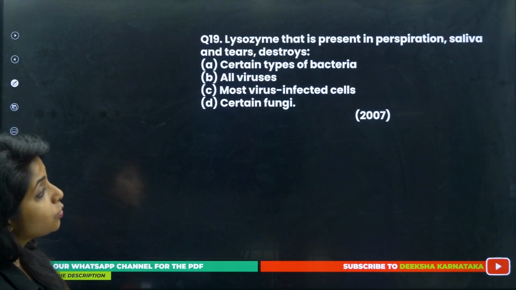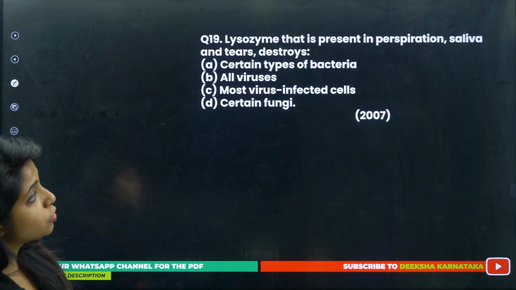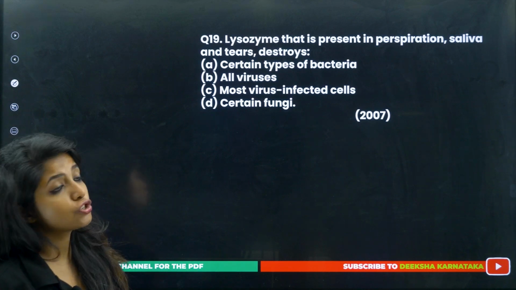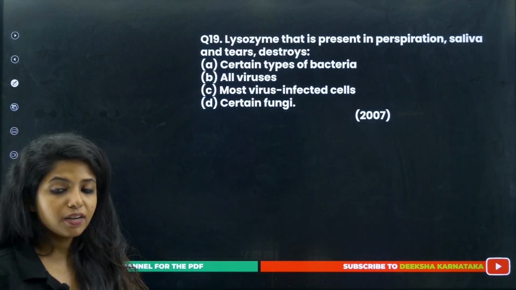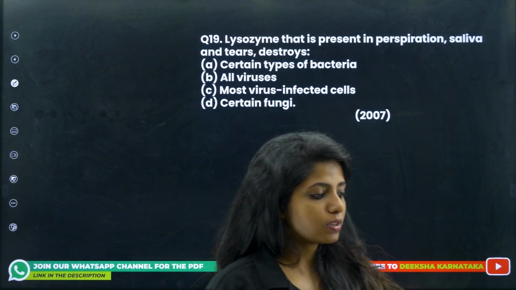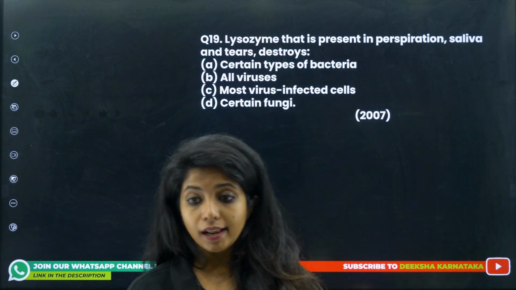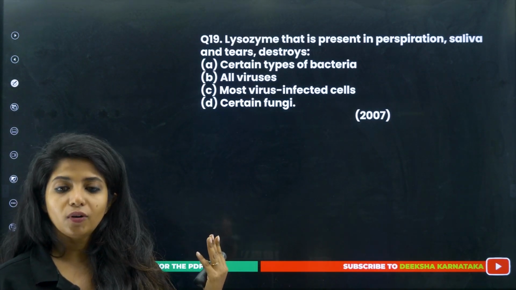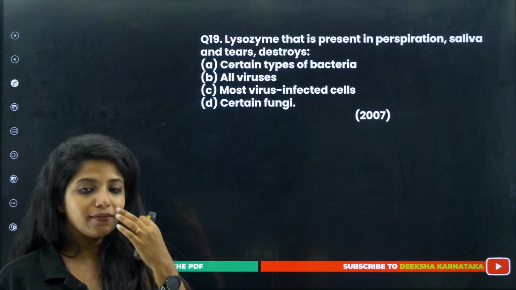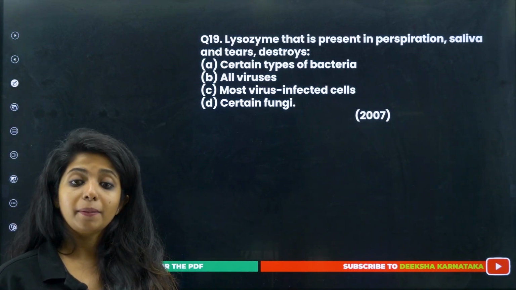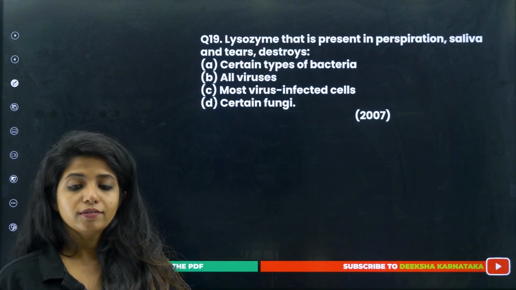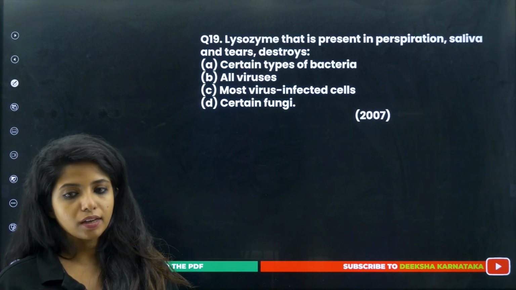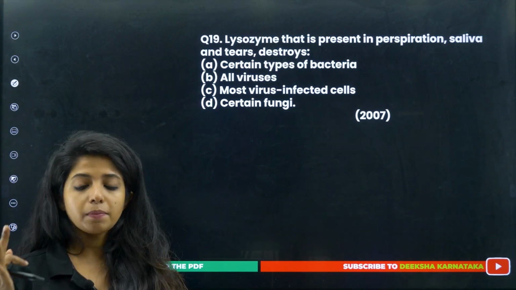Going ahead, lysozyme that is present in perspiration, saliva, and tears destroys what? What does lysozyme destroy, children? Lysozyme basically acts on the cell wall, right? And who will have the cell wall? Bacteria has a cell wall. Can a virus have a cell wall? Virus does not have a cell wall. Bacteria, plants and fungi have a cell wall. The rest have no cell wall.